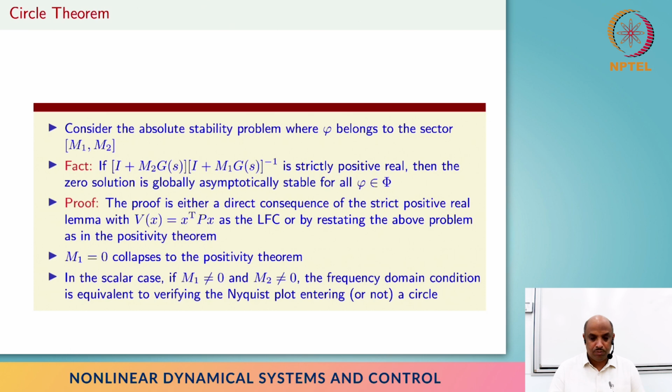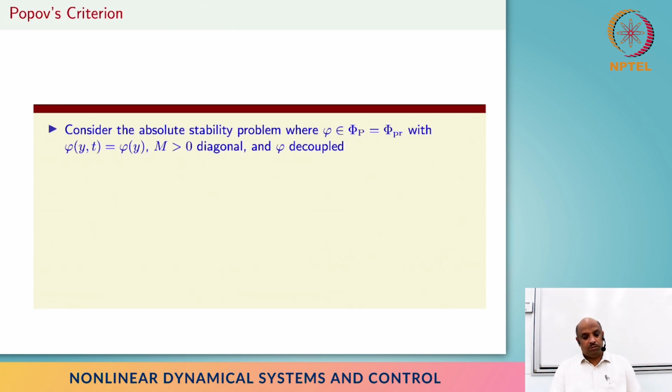the frequency domain condition, through positive real, you have to take the real parts and all those things. Basically we'll end up showing that this condition is equivalent to the Nyquist plot entering or not entering a certain region, it can be either of them. So that's why it's called the circle theorem or circle criterion, and there is an equivalent LMI for that, which I don't state. So that is the most general